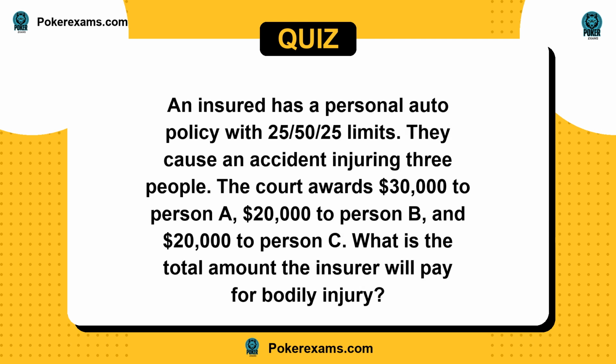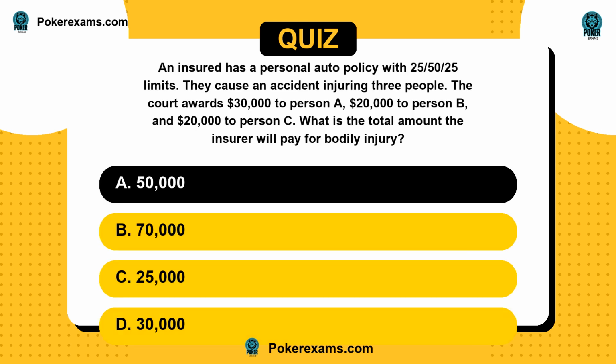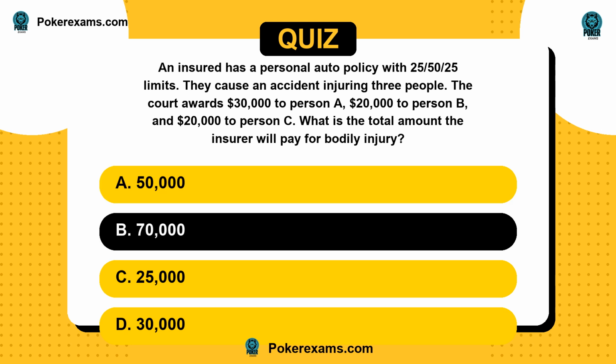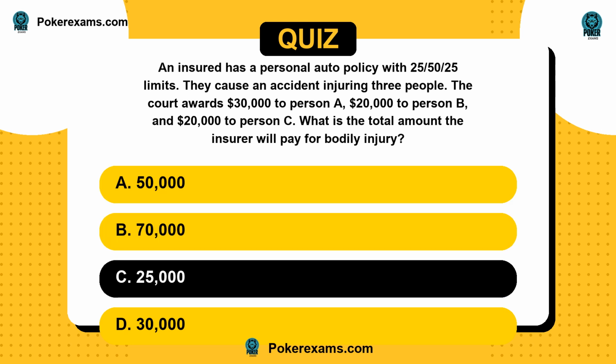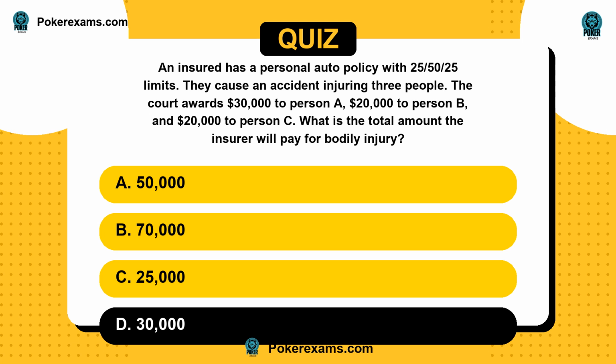Next question. An insured has a personal auto policy with 25/50/25 limits. They cause an accident injuring 3 people. The court awards $30,000 to person A, $20,000 to person B, and $20,000 to person C. What is the total amount the insurer will pay for bodily injury? Is it A, $50,000? Or B, $70,000? C, $25,000? Or D, $30,000?